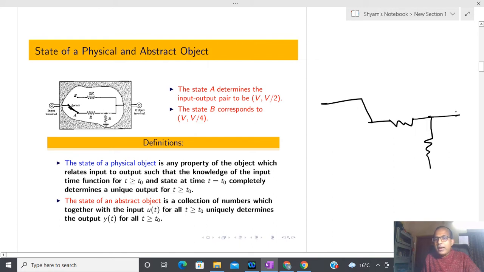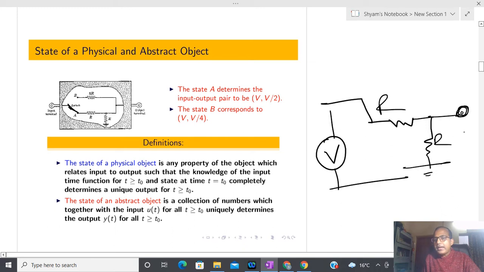Now I am going to record the output here across R, and I am going to provide some input V and collect the output here. So what kind of output is reflected, could you please tell me? Anyone quickly? Please answer.